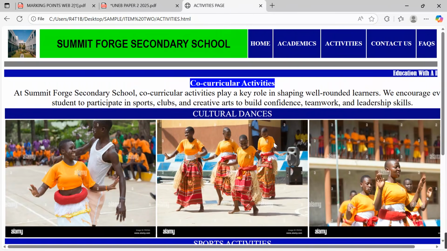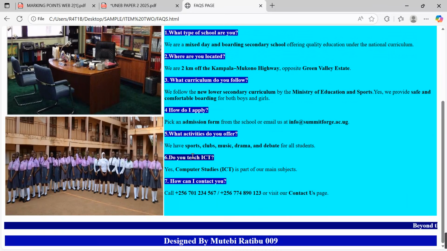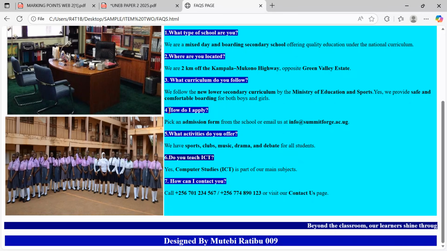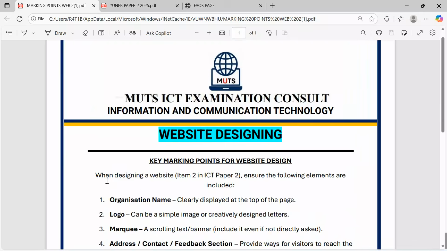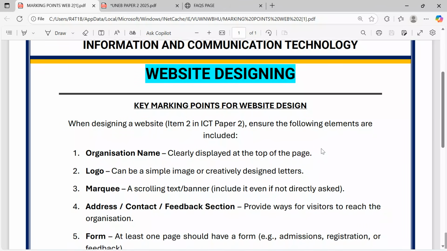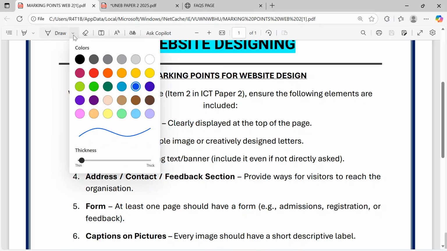We can see how we align the images, our contact info, our facts page, etc. So now we are going to check together line by line to see that we achieve the same project together. But before I dive deep, let me take you through the marking points. As the learner attends to items that call for online publications, these are the key marking points for website designing.